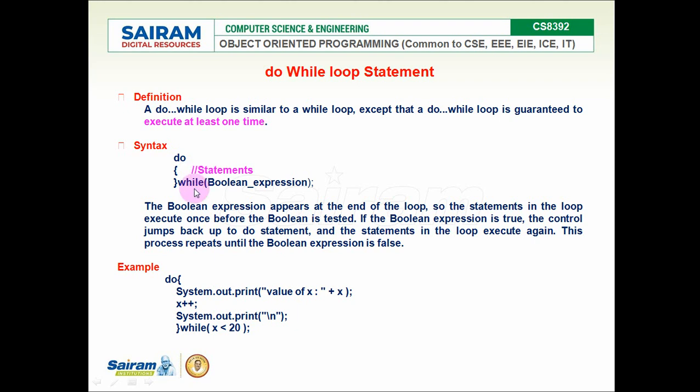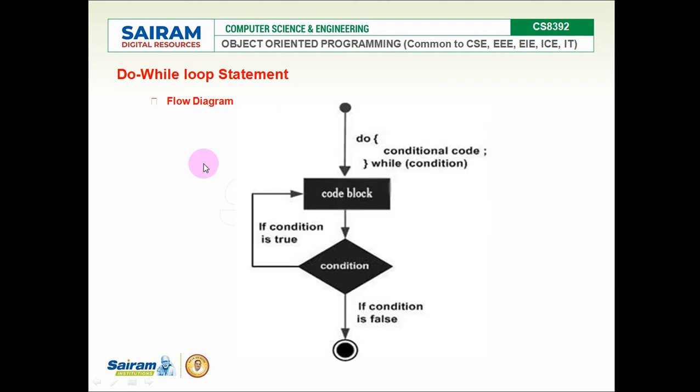After that only it checks the condition. So before going to execute a second time, it checks whether the condition is true. If it is true, it starts executing the second time. That is what the do while is about. We'll see the flow of do while.